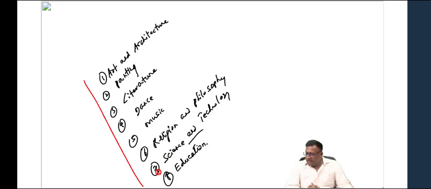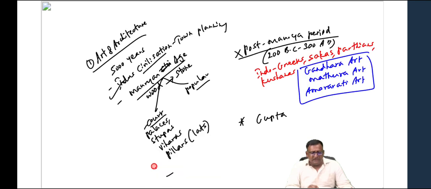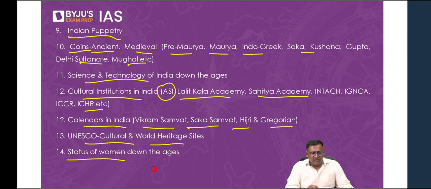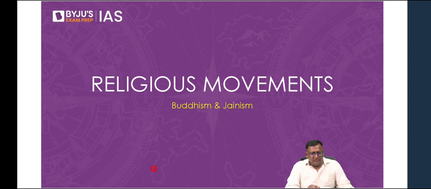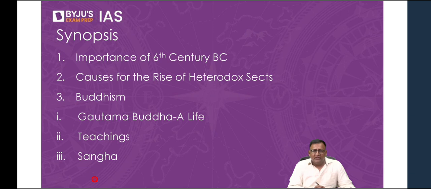Okay. Did you understand? So, can we start the first topic? Let's move on. So, let's talk about religious movements, Buddhism and Jainism. Buddhism and Jainism, religious movements, right? So let us talk about these two religions, Buddhism and Jainism, and of course I've added Bhagavatism, Shaivism also in this chapter. Very interesting, and of course very important from the exam point of view.